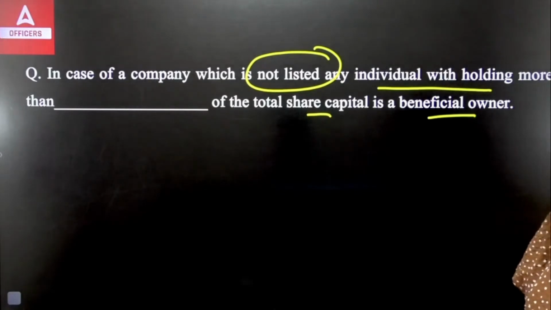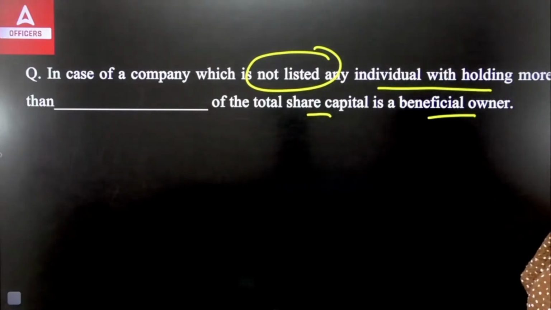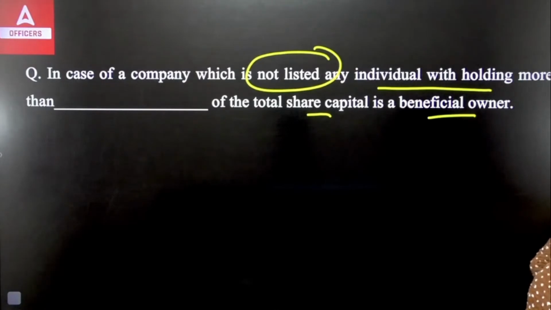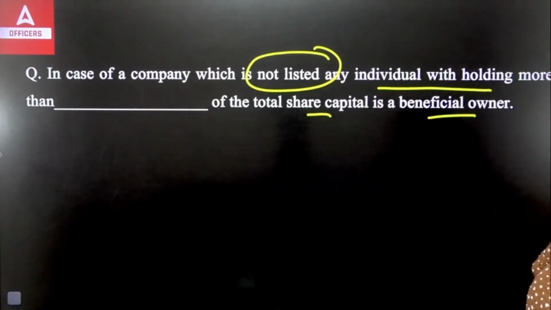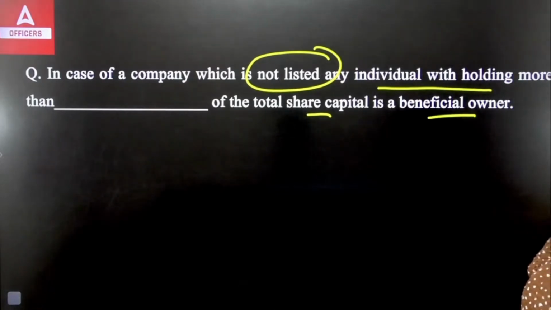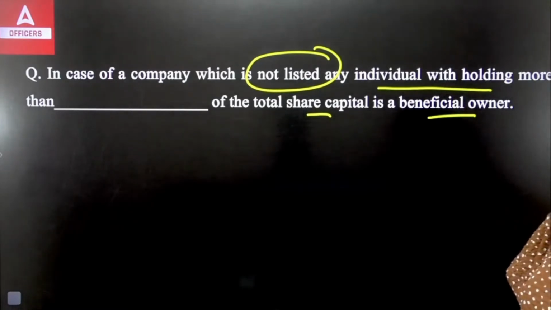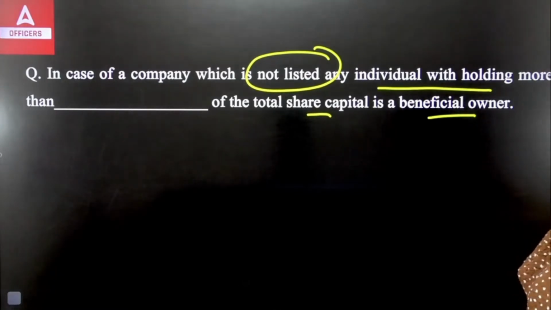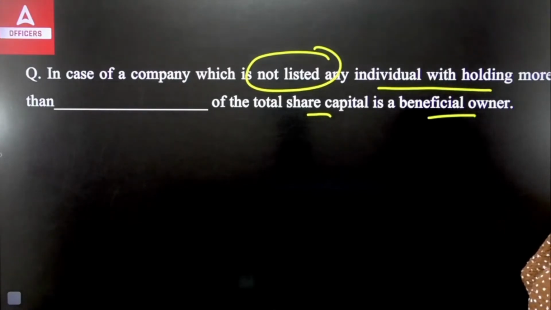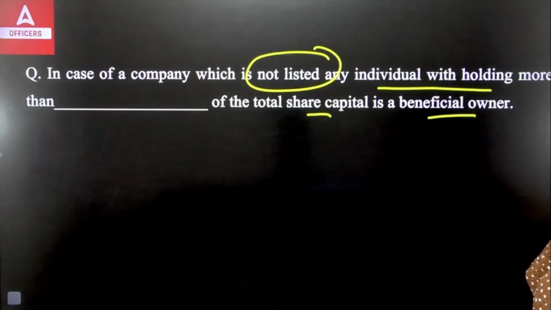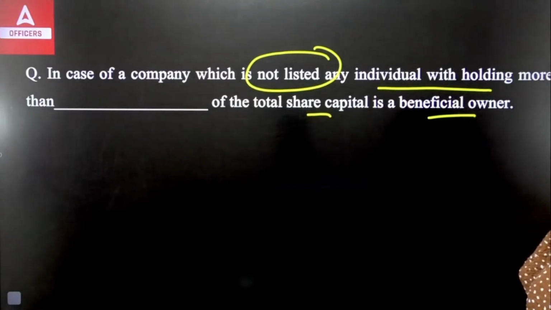So which of the following is correct? What amount has been decided here for a company? Like what should be the amount here? Let me know, to become a beneficial owner.